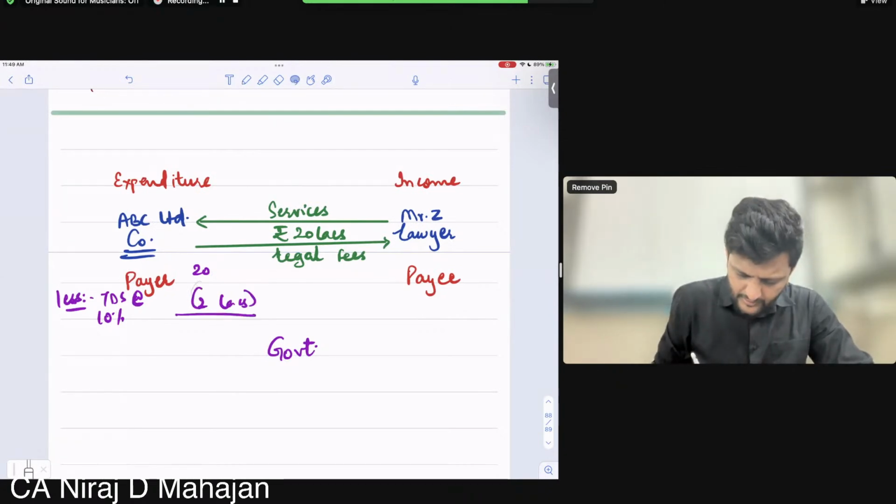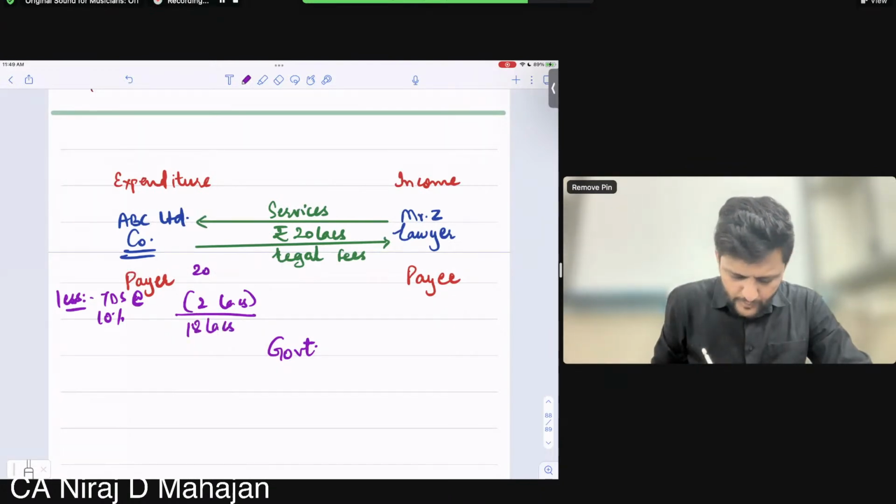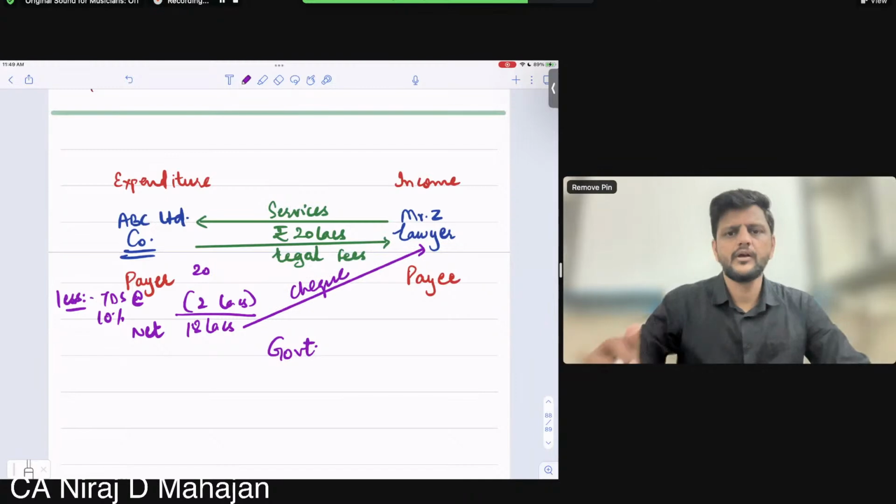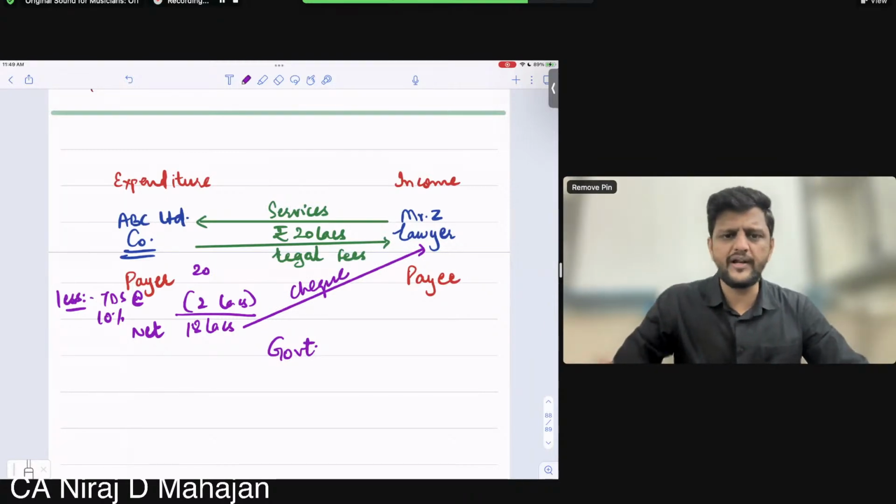Understand, bachcho? So 18 lakhs will be the net amount payable. So Z is like, I send you an invoice of 20 lakhs and you're giving me only 18 lakhs. What cheating is this?